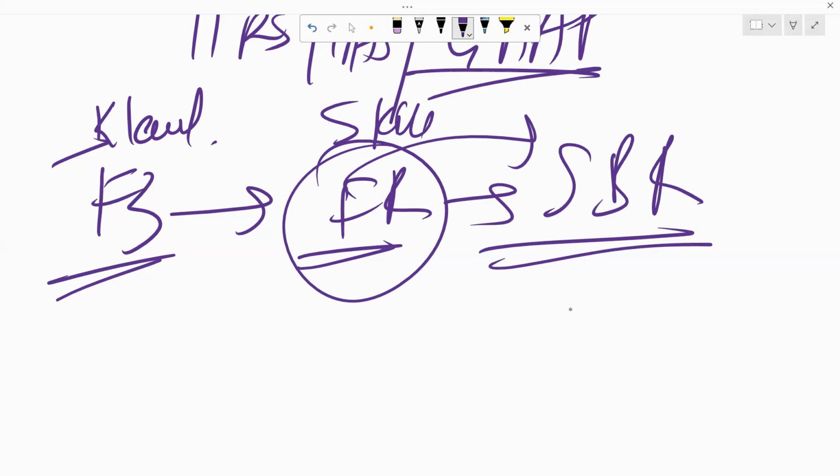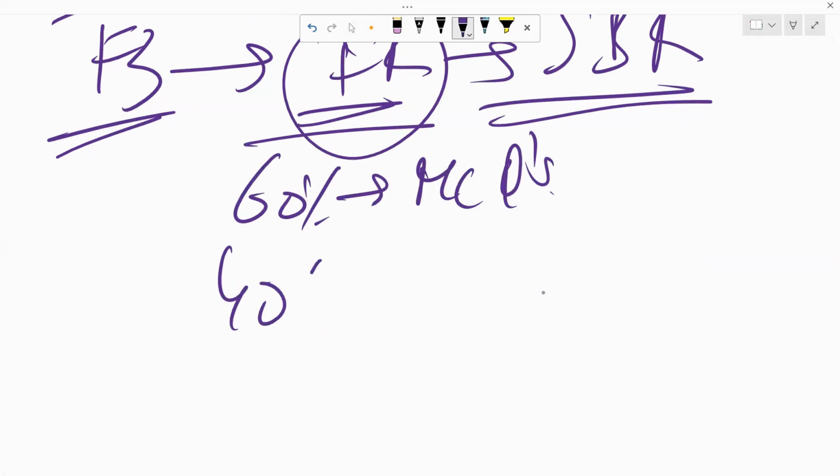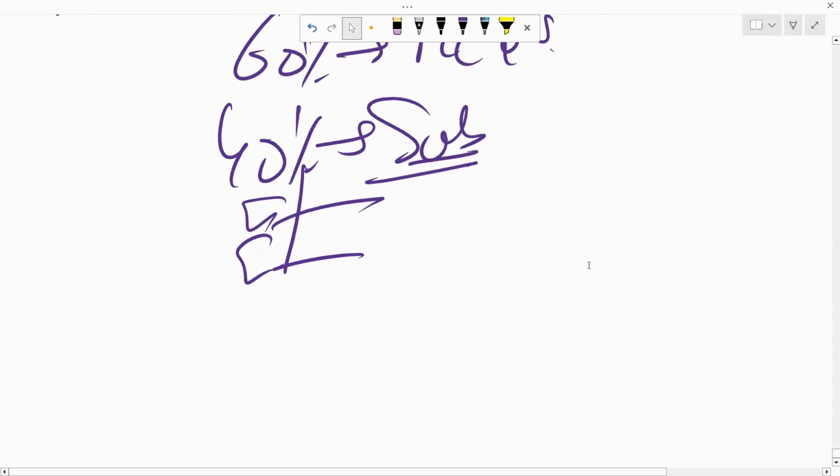Now, how is the FR exam structured? 60% is your MCQs, just like any other skill level paper, plus 40% is the subjective paper. Subjective in the sense that you'll have two questions over here, and you have to solve them fully, not like your MCQs. So that is another thing. Now there are three major important sections in terms of the syllabus.